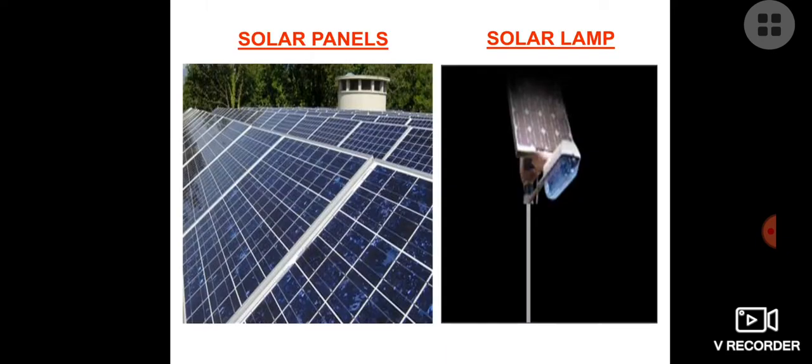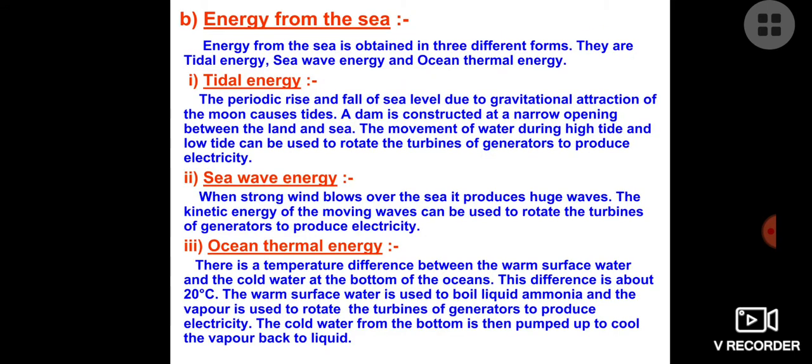Now you can see solar cell panels are also there. Solar lamps are also there, which we use in our villages. Now we talk about energy from the sea.